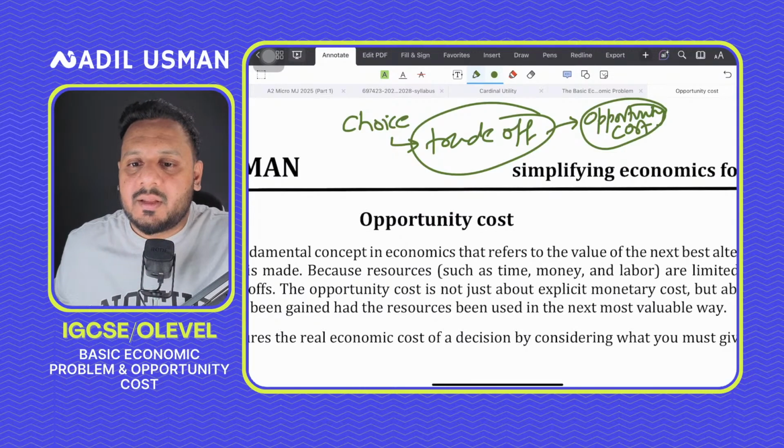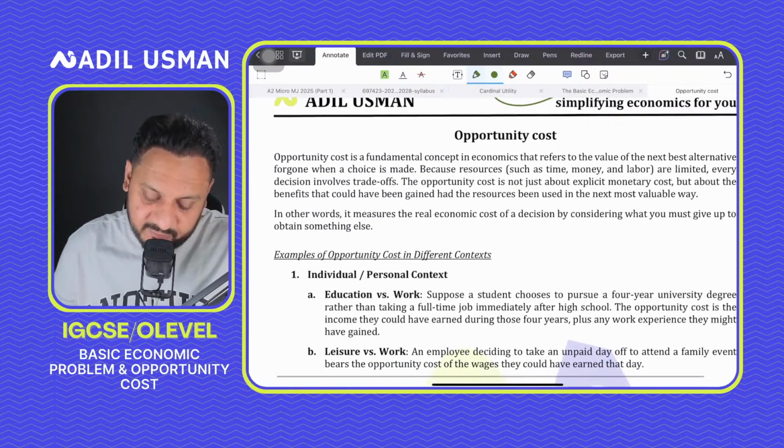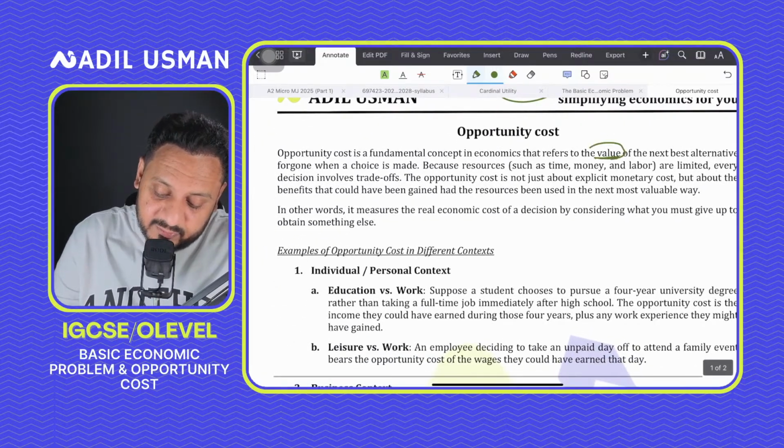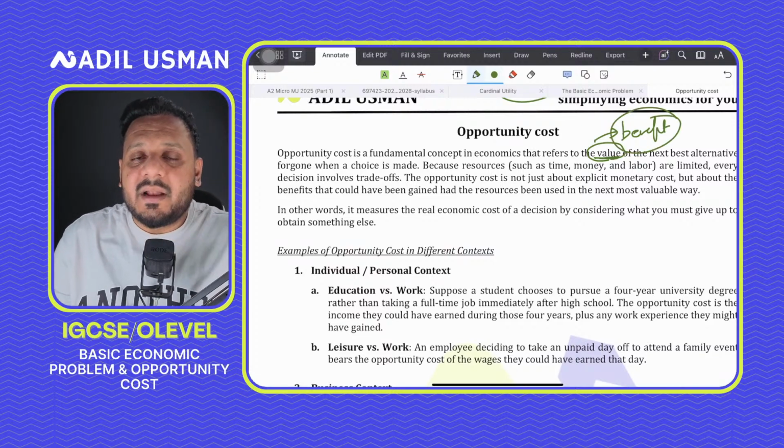So opportunity cost is basically the value of the next best alternative foregone. When you say the value of the next best alternative foregone, you're talking about the benefit that you forego. What benefits are you foregoing?